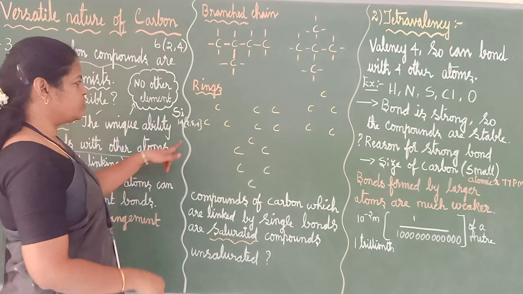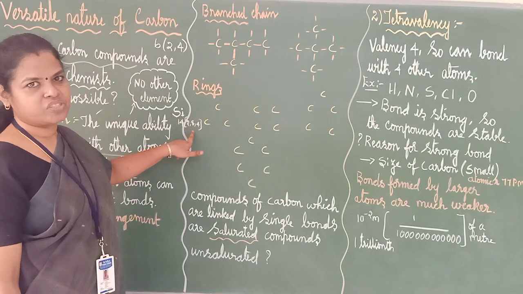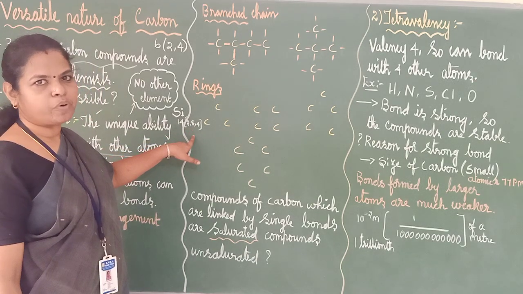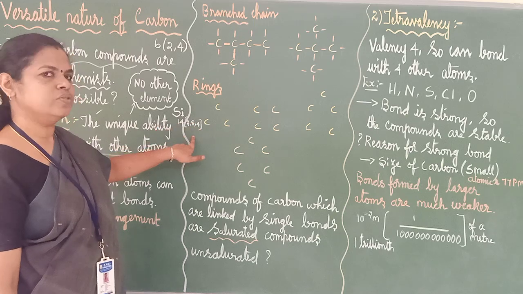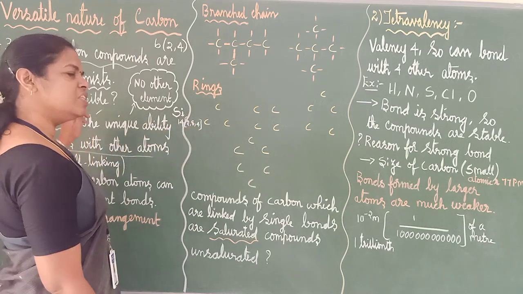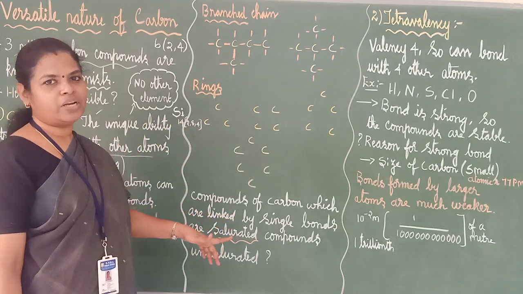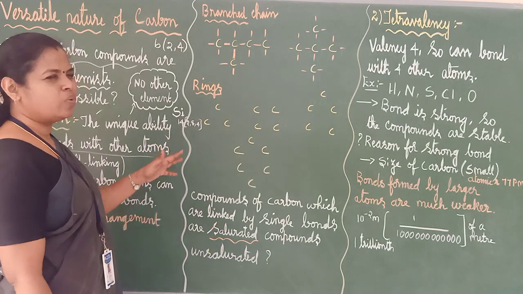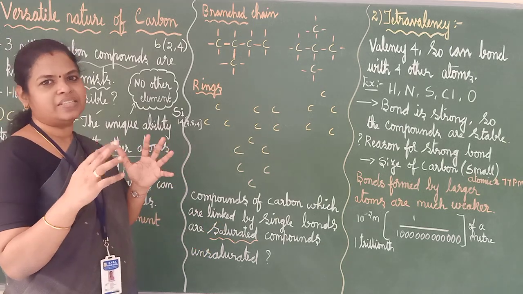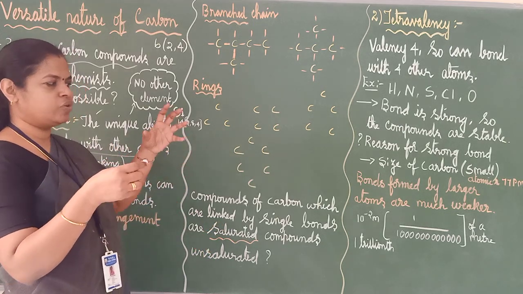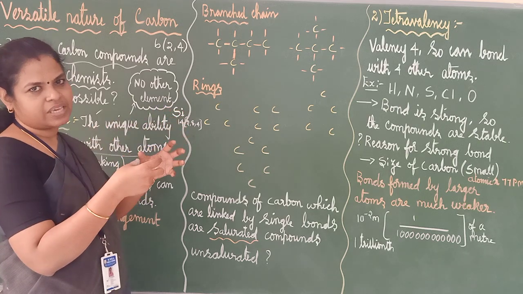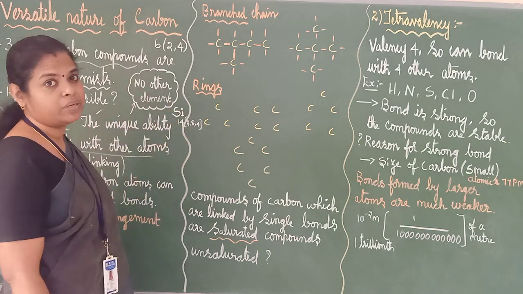Correct? So this will also have 4 in the outermost shell, and should also have that property. Yes, silicon can also have this property. But what happens? It can go only till some 7 to 8 atoms together. Silicon atoms, some 7 to 8 atoms can go together, but not like carbon.